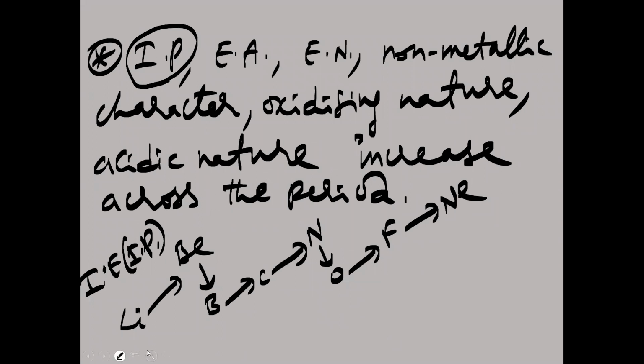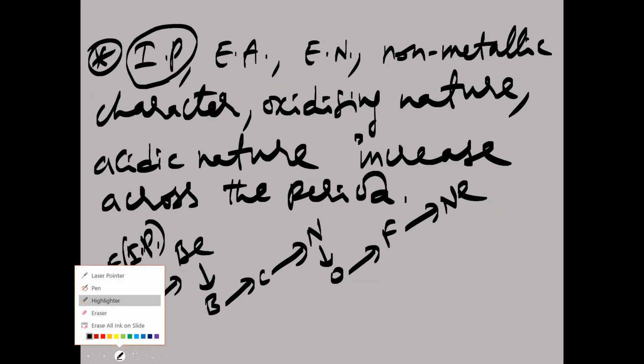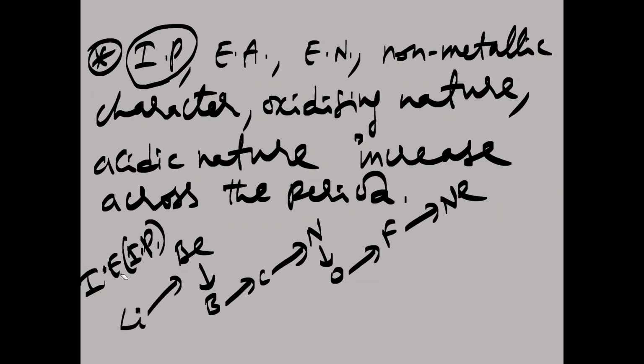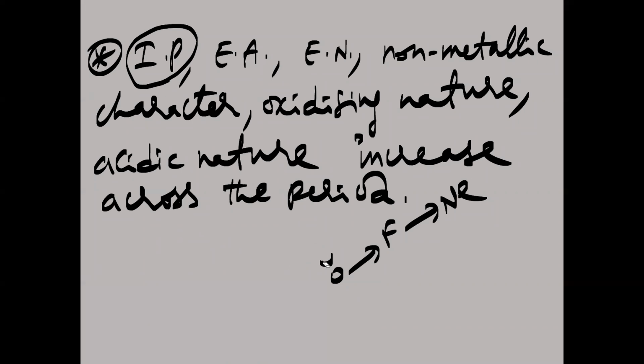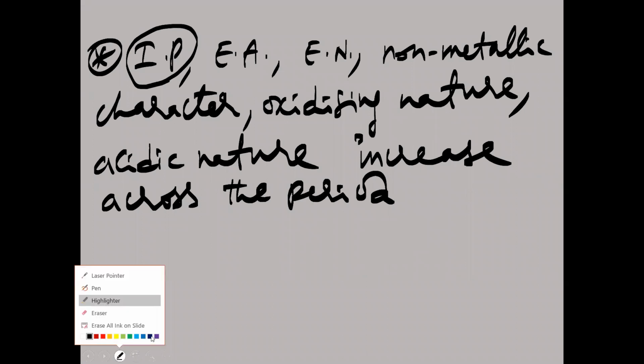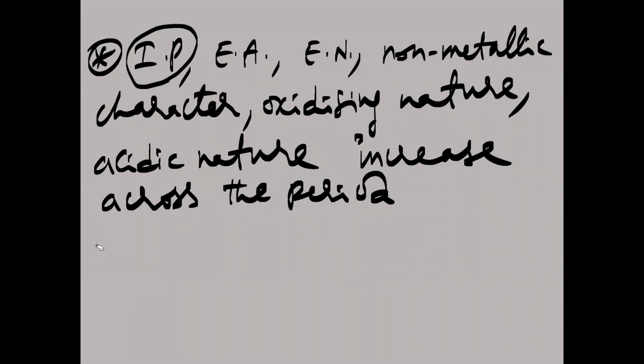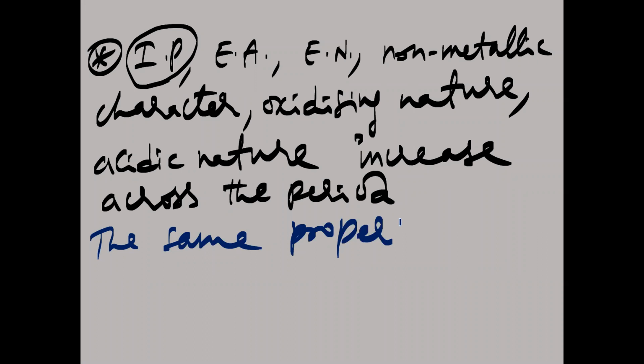Okay. Now I'm erasing it. Now see here. The same properties decrease from top to bottom in a group. The same properties decrease down the group.